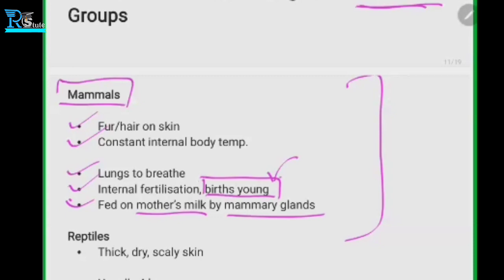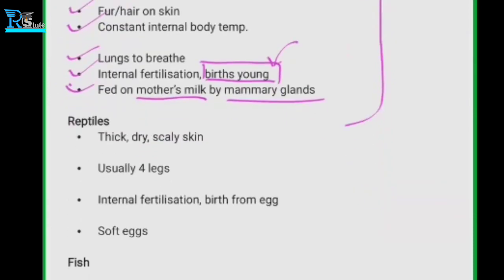So next, reptiles. They have thick, dry, scaly skin. This is a comparative study. We are keeping some constant points like skin, temperature, and breathing, and looking at all the different groups. In the case of mammals, it was fur and hair on the skin. In the case of reptiles, they have dry scales. So reptiles have thick, dry, scaly skin.